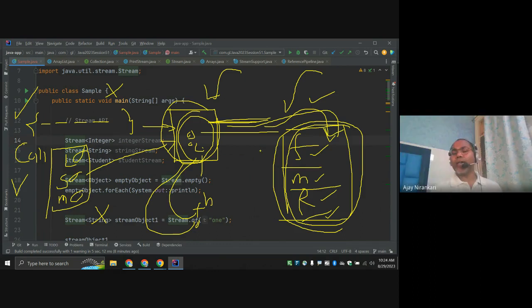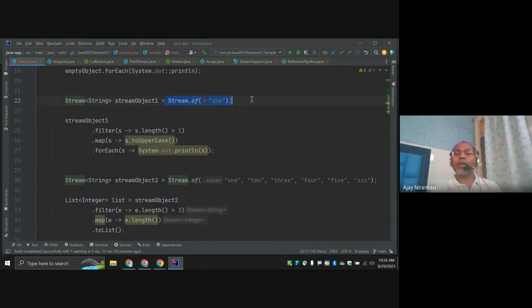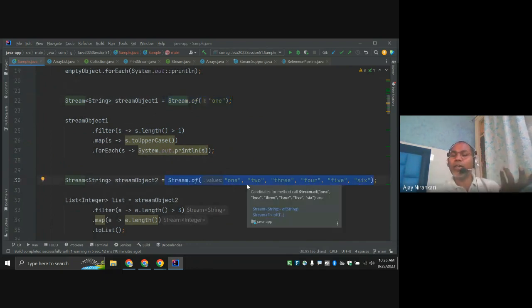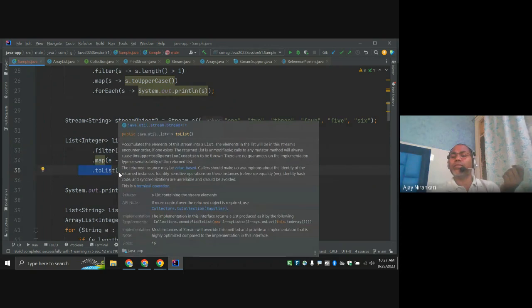After that you can call filter, map, reduce, for each, anything. Here we are generating data. Notice there is no array and no collection framework, still we can generate our stream and apply filter, map, reduce.